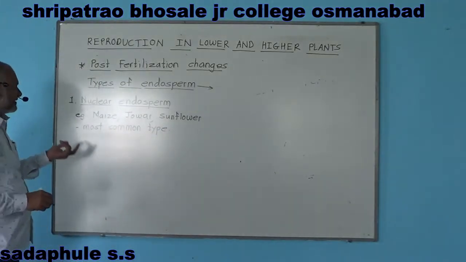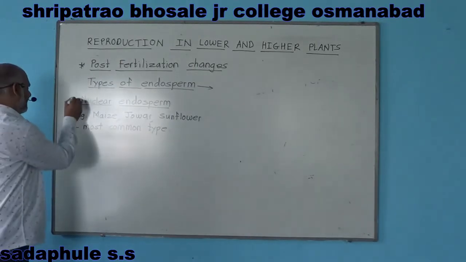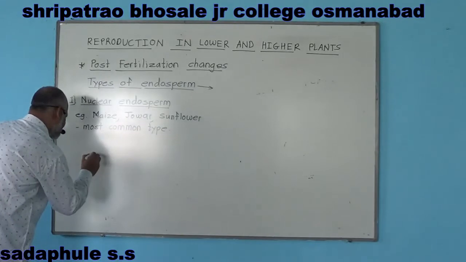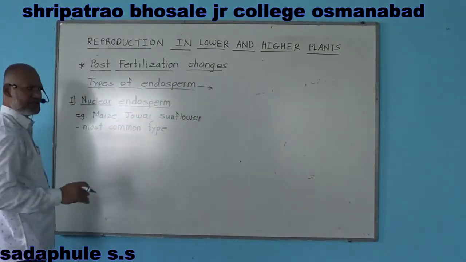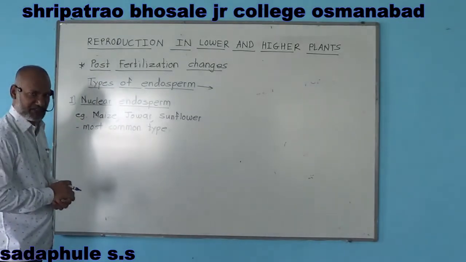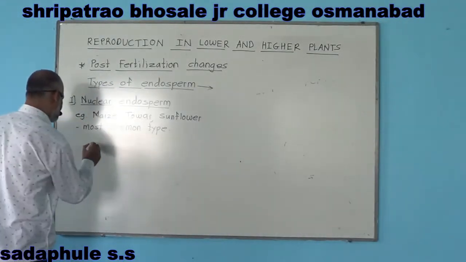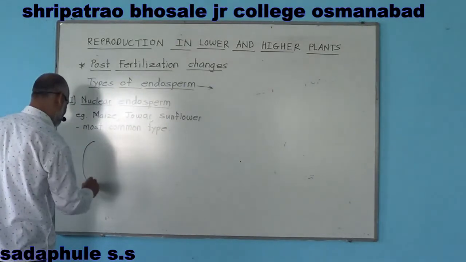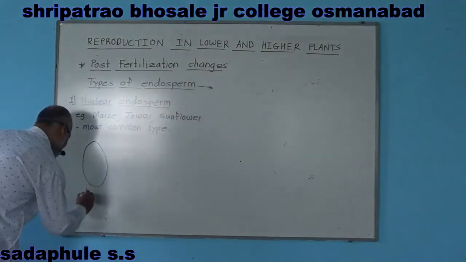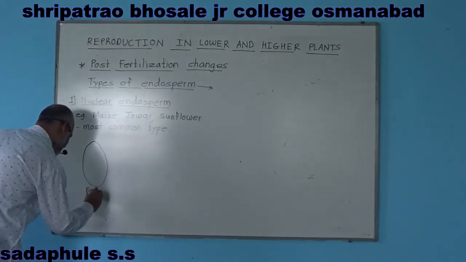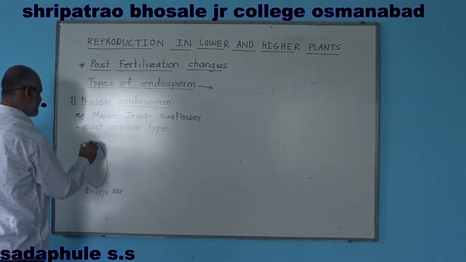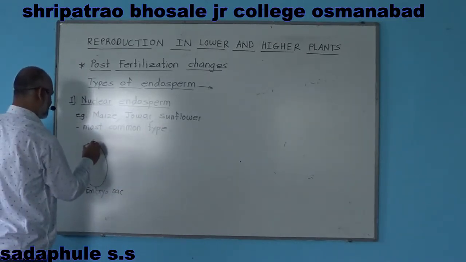Now what happens in this type? In nuclear development of endosperm, the triploid primary endosperm nucleus divides by free nuclear divisions. Suppose here is the embryo sac. Here is the zygote.